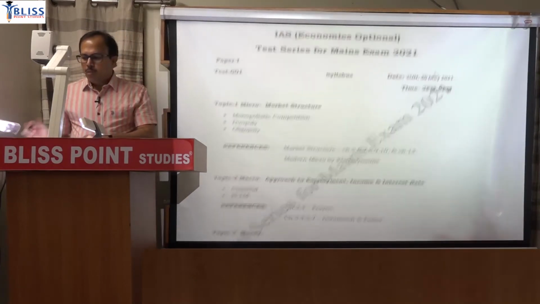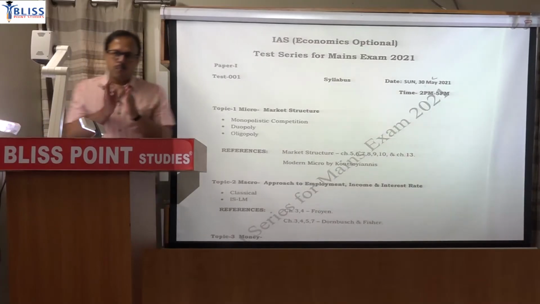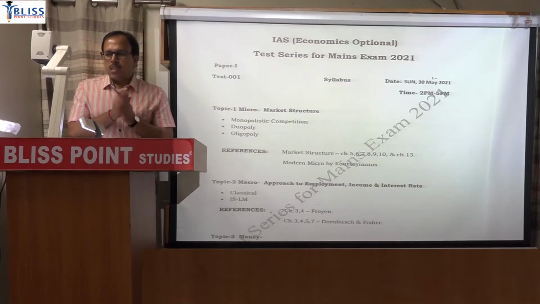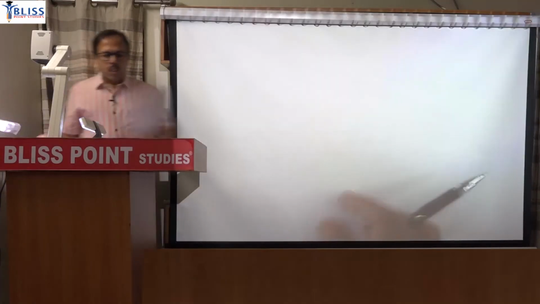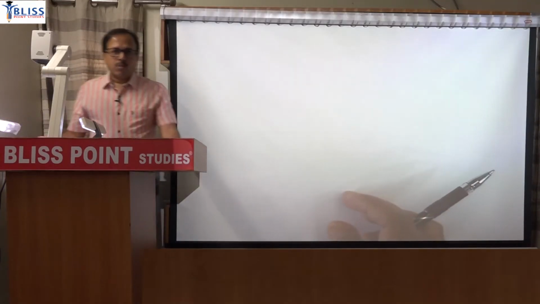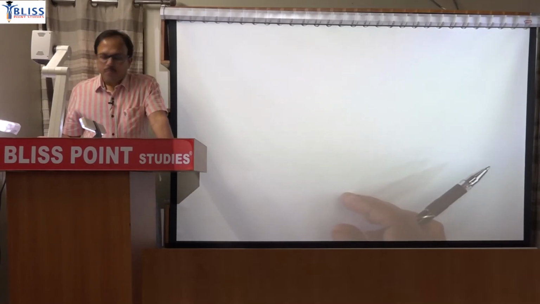So one series will be before prelims, and one series you can write after prelims. So there will be a combination of two test series. In fact you are getting 24 tests, because in one series there will be 12 tests.